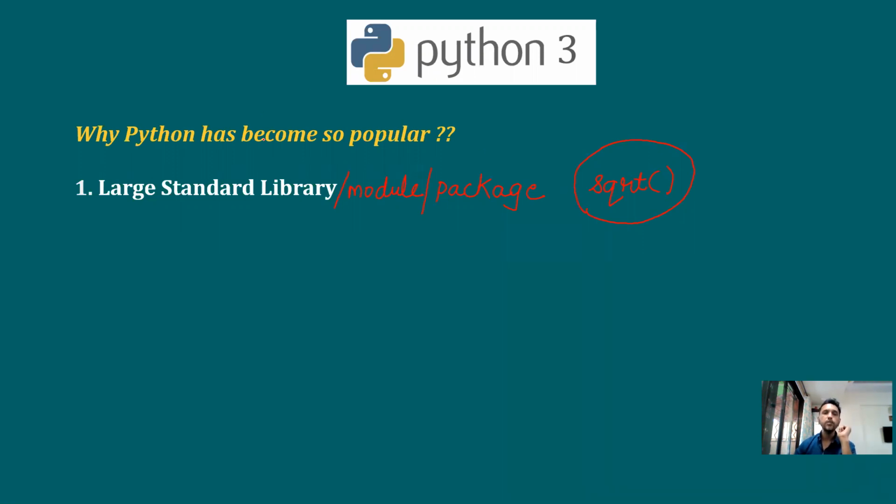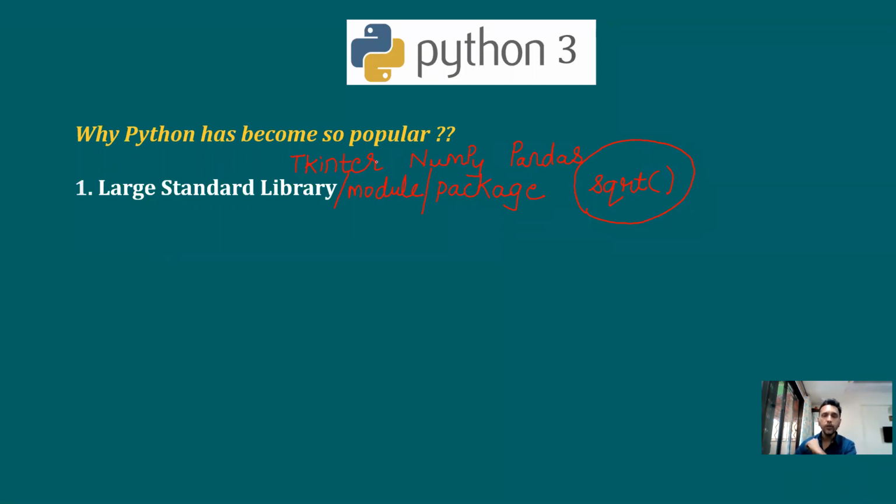Now, as far as Python is concerned, in Python there are thousands of libraries, and take the word thousand very seriously. So in Python, you name an application or a work which you want to do, and for that work, you will have one particular library, one particular module, one particular package. For example, if you want to do a GUI program, you have a module called tkinter. If you want to do some mathematical work, you have a library called NumPy. Then for data science, you have a module called Pandas, which we are going to learn. In fact, we'll be learning tkinter also.